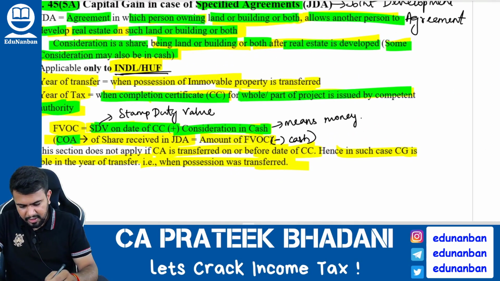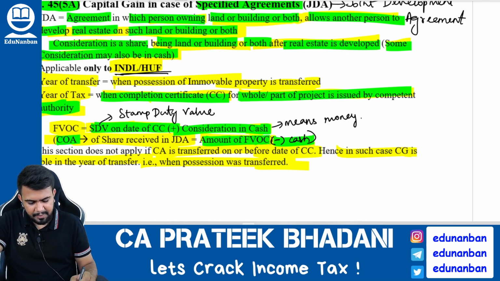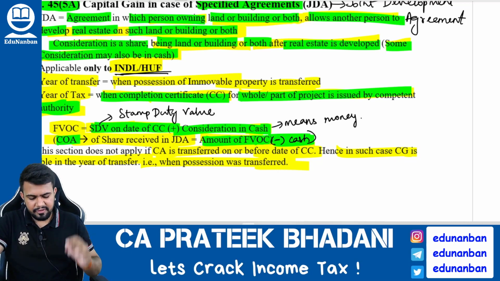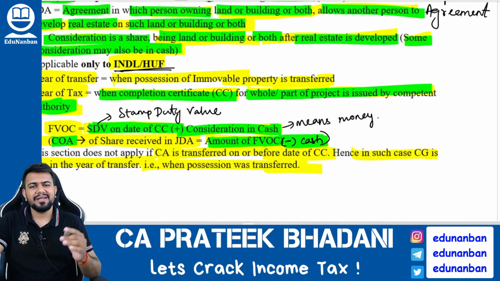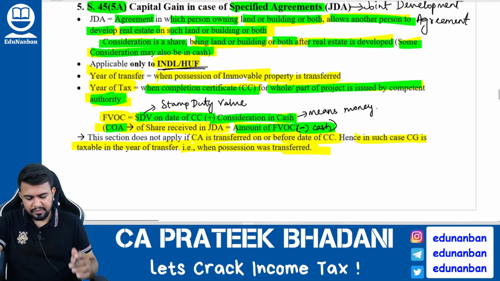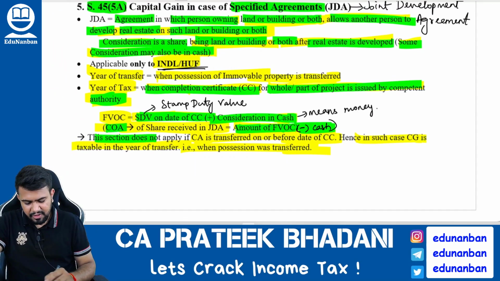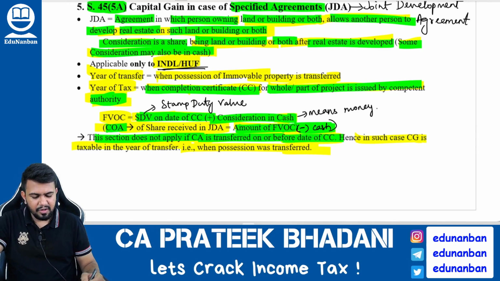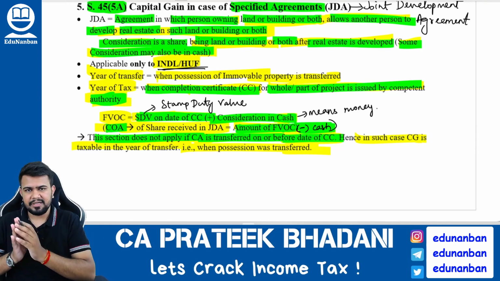Hence, see here, the cost of acquisition of the share that is received in JDA will be the amount of full value of consideration minus the cash, which is nothing but the stamp duty value of the floors that are received. Okay. However, now listen here, this section will not apply if the capital asset is transferred on or before the date of completion certificate.